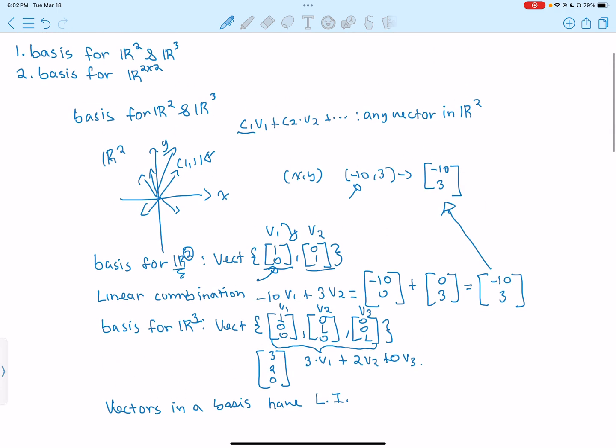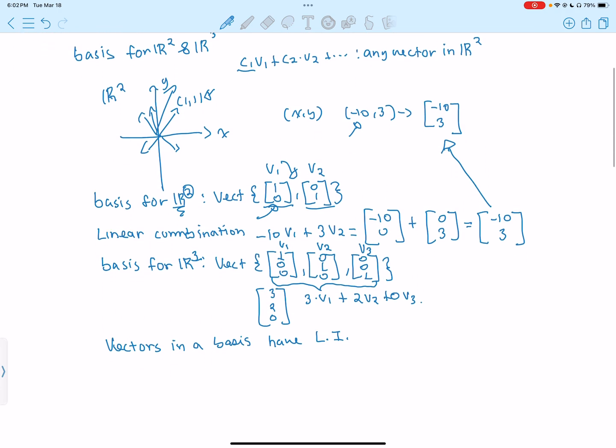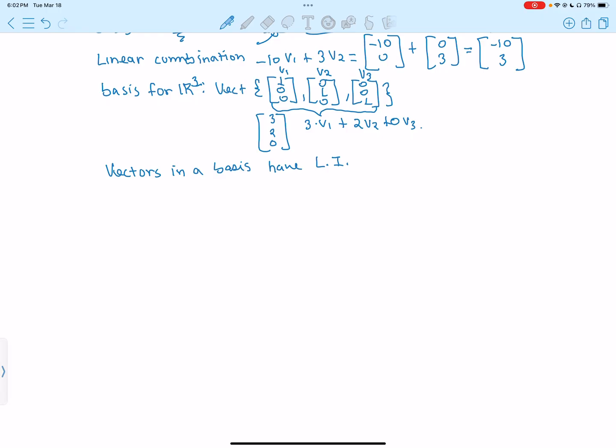So now let's take a look at a basis of the 2 by 2 matrices. If we're looking to find a basis of the 2 by 2 matrices, I'll write it out for you guys and it should be easy to understand. We would have the set of 1, 0, 0, 0. We can see the same concept happening here where we just have a 1 at every single possible position and zeros for the rest.